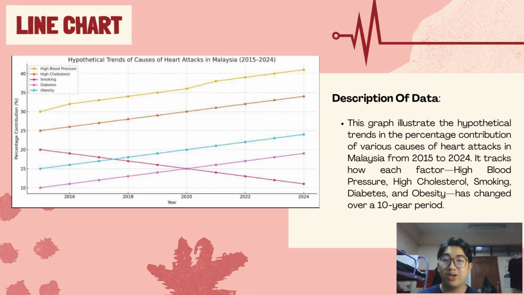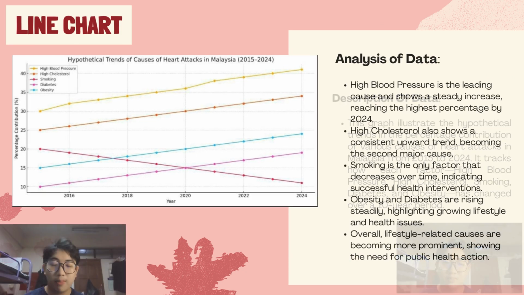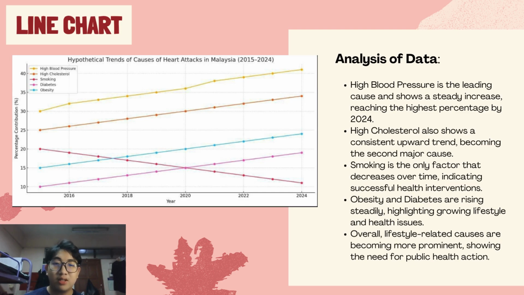And we go into our last chart, which is a line chart. For the description of data, this graph illustrates the hypothetical trends in the percentage contribution of various causes of heart attack in Malaysia from the year 2015 to 2024. It tracks how factors like high blood pressure, high cholesterol, smoking, diabetes, and obesity have changed over a 10-year period.